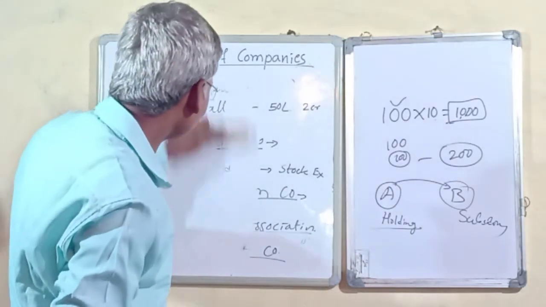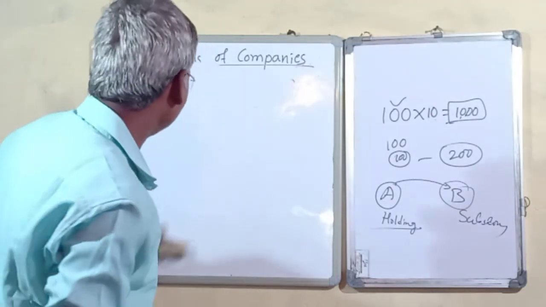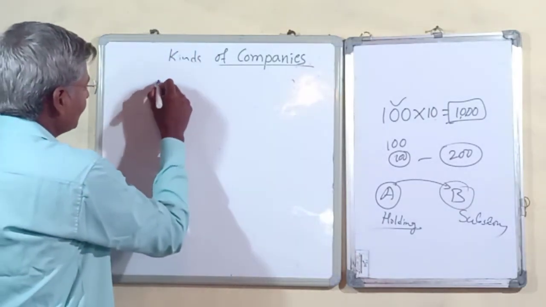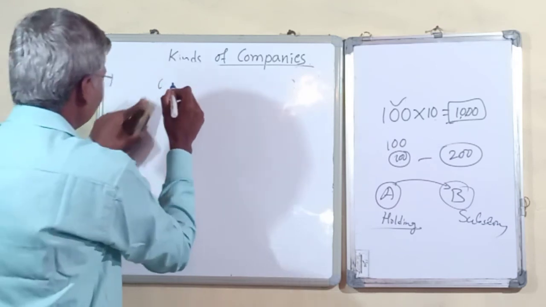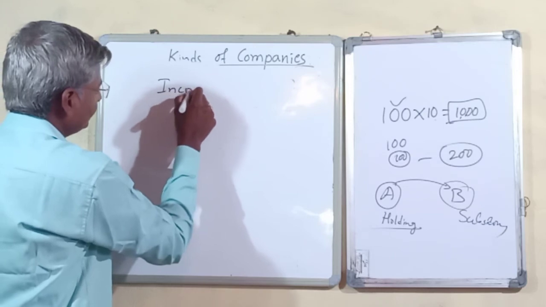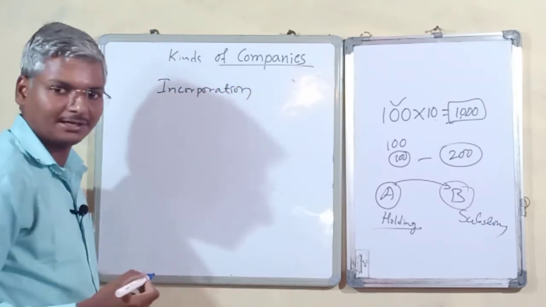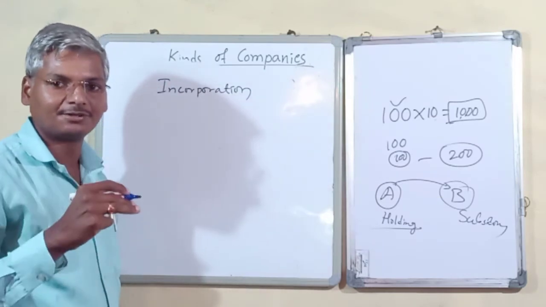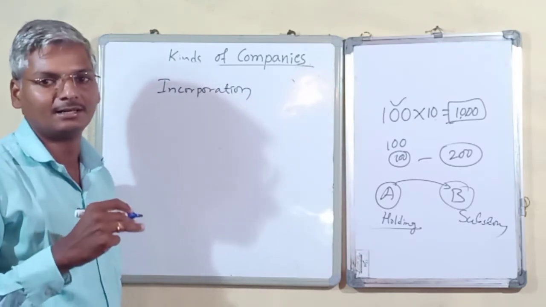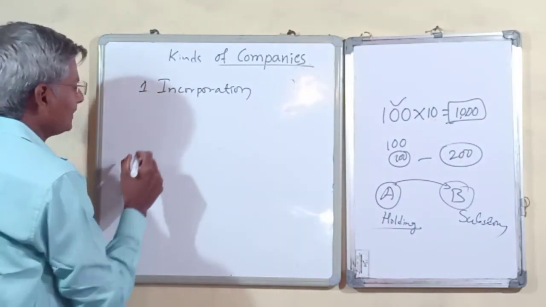I will repeat once again all the classifications. First, based on incorporation, we have chartered, statutory, registered and unincorporated companies.